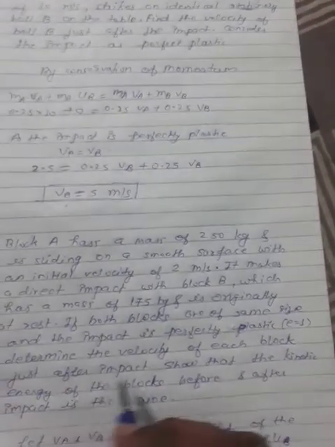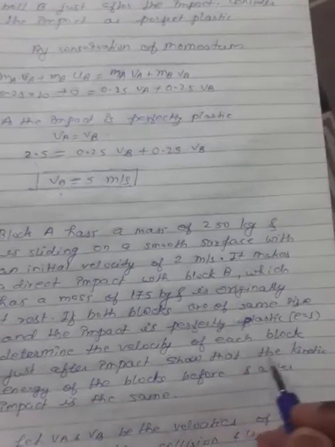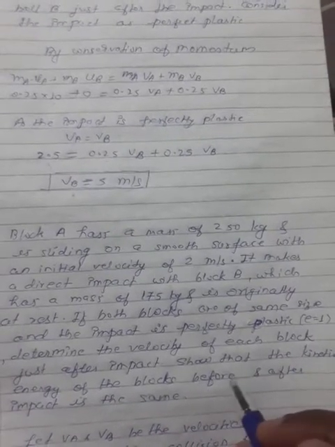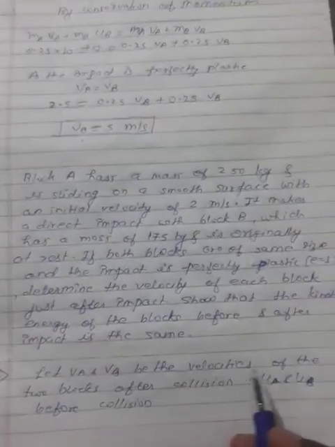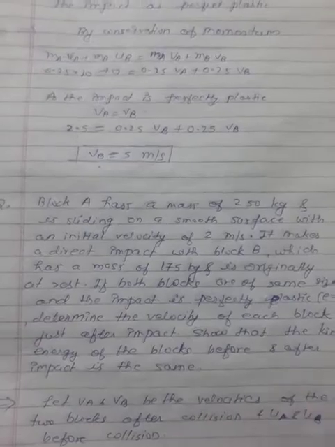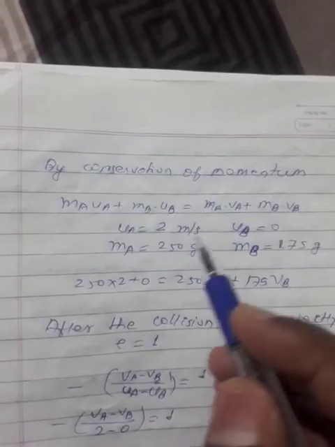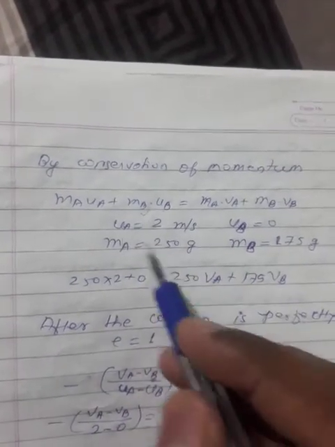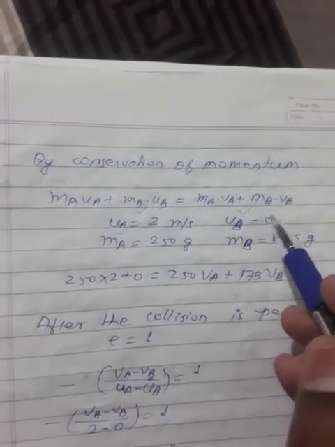E equal to 1. Determine the velocity of each block just after impact, and also show that the kinetic energy of blocks before and after impact is same. So I have considered VA and VB be the velocity of the block after collision, and UA and UB be the velocity before collision. Now by law of conservation of linear momentum, mA uA plus mB uB equal to mA vA plus mB vB. You have given uA, you have given mA, you have given uB because it is at rest, you have given mB.